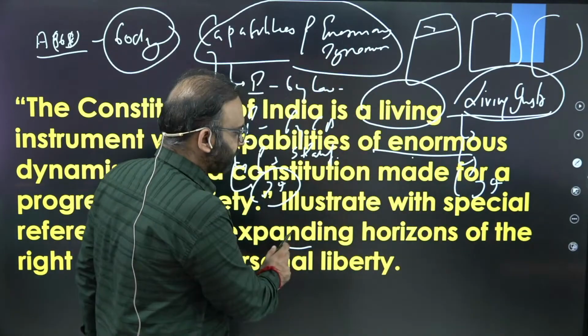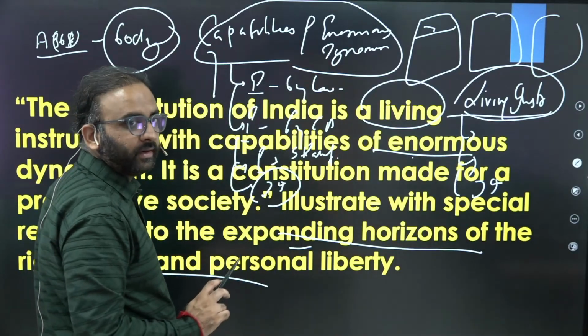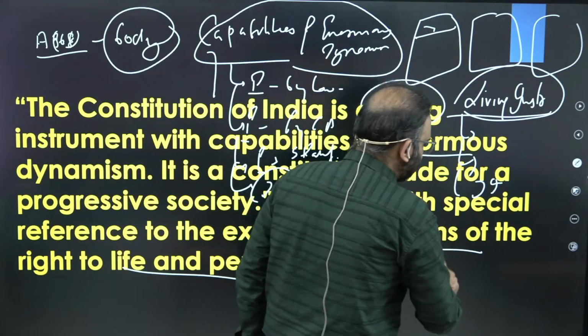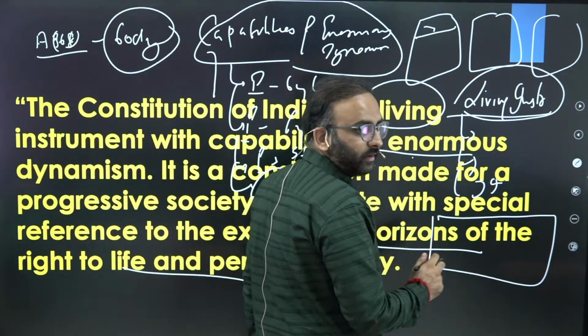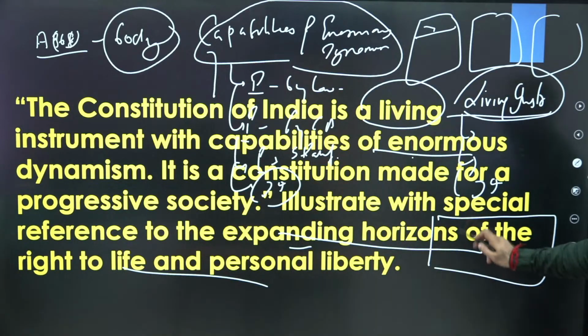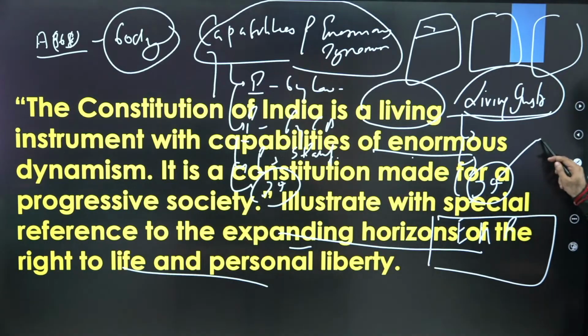Now it also says right to life and personal liberty, right? Here, after this, you will make a special heading: expanding ambit of right to life and personal liberty. Expanding ambit of right to life and personal liberty, right? Because it will continue from the judicial interpretation of other provisions of the Constitution, right?